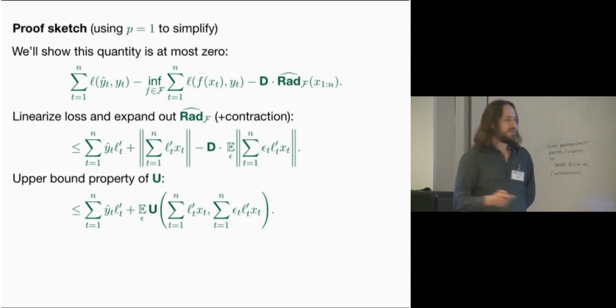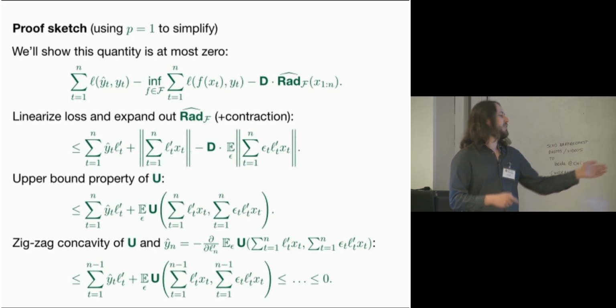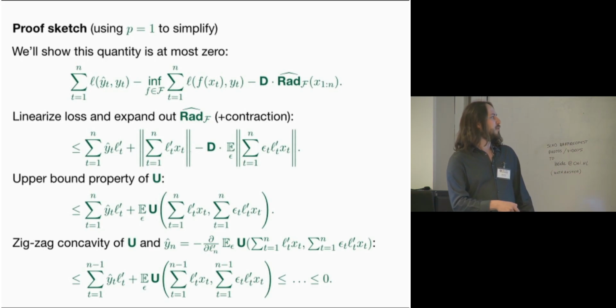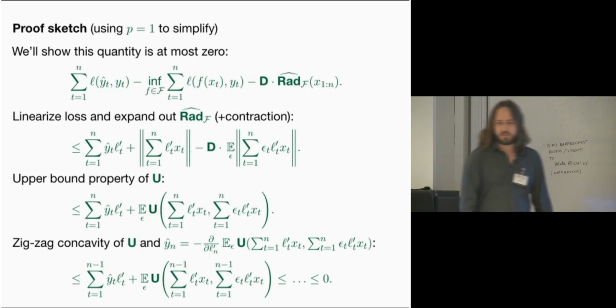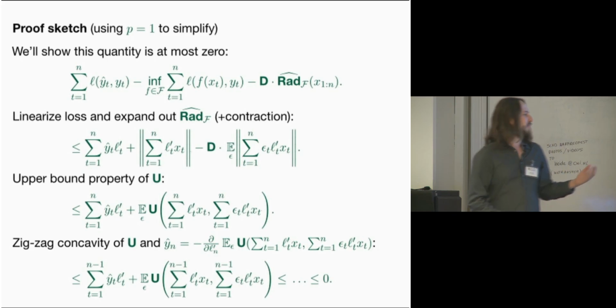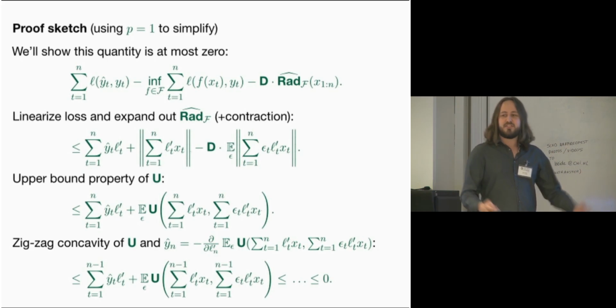And the second property of U, the zigzag concavity, says that if we play a particular strategy based on the gradient of U at a point, then we can peel off the data at time n, if we played this at time n, that is, and we'll get something that just depends on the data at time n minus 1. And we can repeat this process recursively throughout time until we get that our regret under this strategy is bounded by 0. So that's cool, but this is still all sort of mysterious. Where did this U function come from? Is there a deeper story to what's going on here? And the answer is yes.